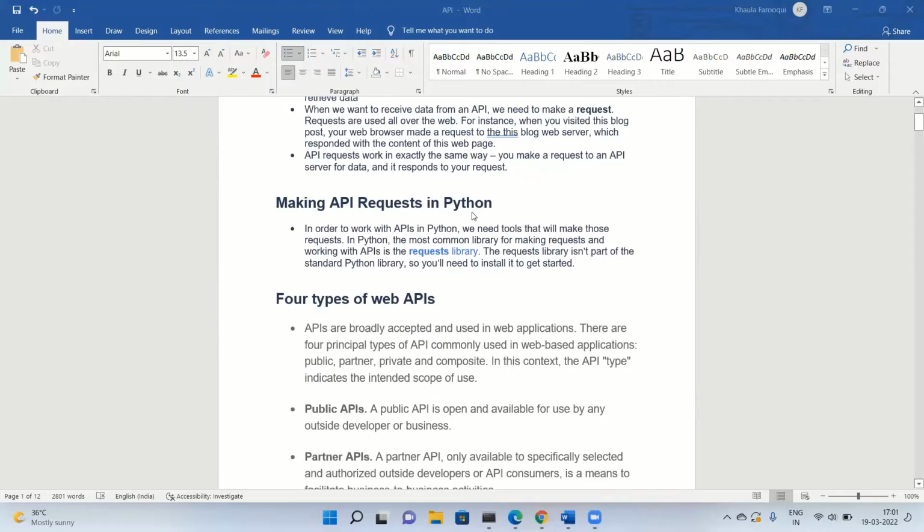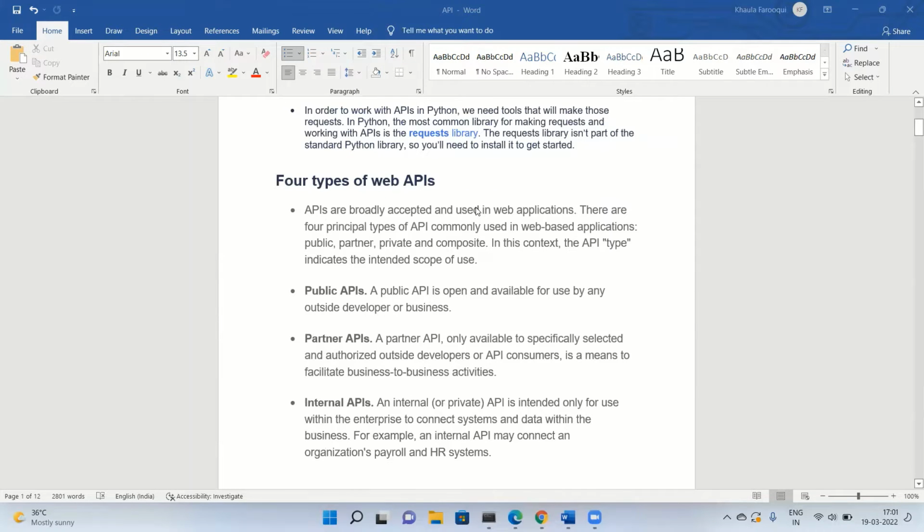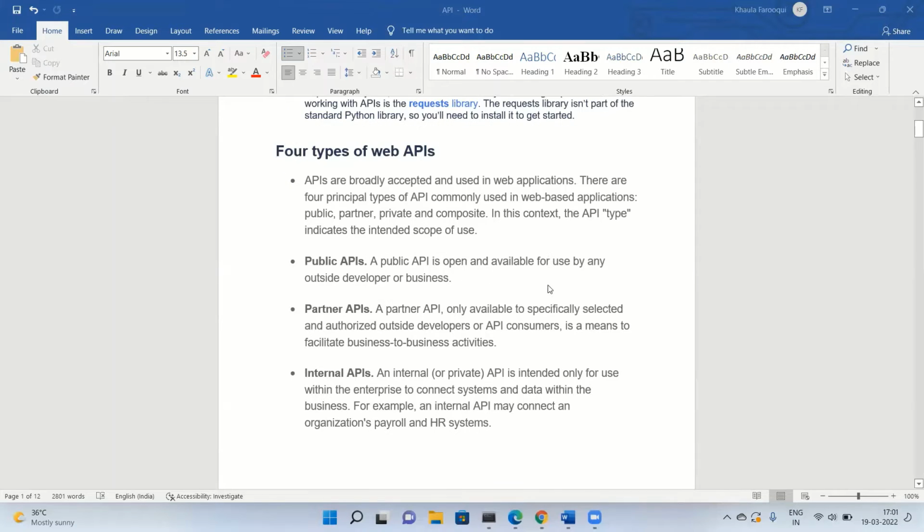Basically, there are four types of web APIs that are broadly accepted and used in web applications. The first is public APIs, which we commonly use. These have no restrictions; they are open and available for use. Next are partner APIs. These are only available to specifically selected and authorized outside developers or API consumers, for example in business-to-business activities. If we have travel agents, this type of API will be shared between the partners.